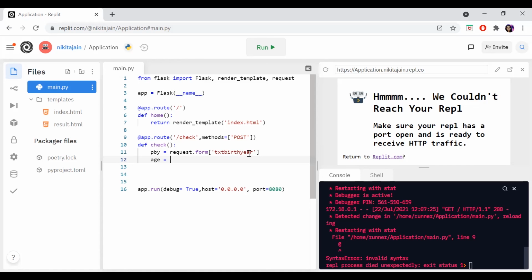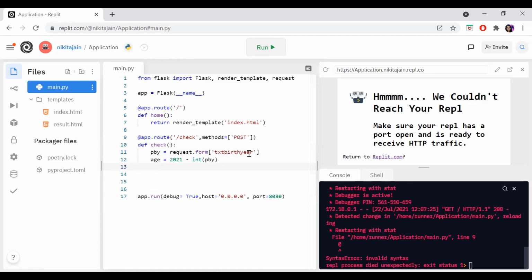Whatever you give in a text box or a form will be a string, so you have to convert it into an integer. So here I am converting it into an integer and subtracting it from the current year. This small logic will give you your current age. Understood, guys? Up to here, understood? Now you have the current age in the age variable.